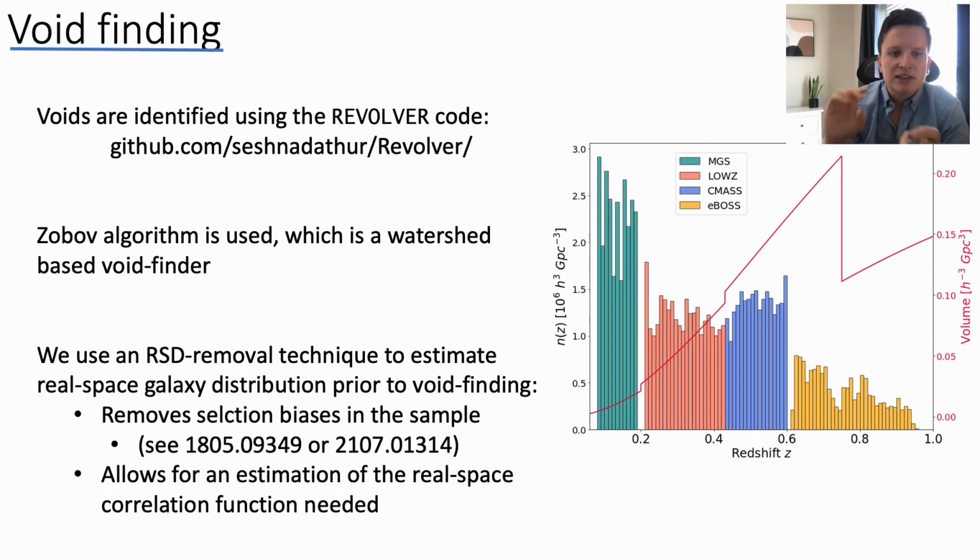One, this removes selection biases that happen when you find voids in redshift space. There has been good discussion on this in several papers. In particular, I refer you to the two here, the first by Nadathur et al. on the left, and the second by Correa et al. on the right. These both contain very good discussions about why this is necessary and why we can't use voids that are found in redshift space. This also allows us to get an estimate of the real space correlation function, which we mentioned before is an input that we need into our theoretical modeling.